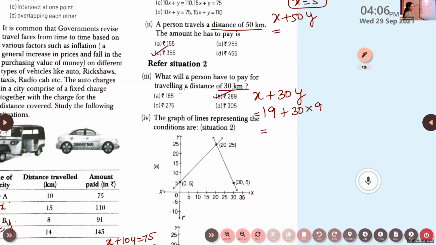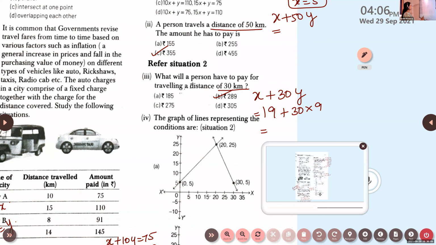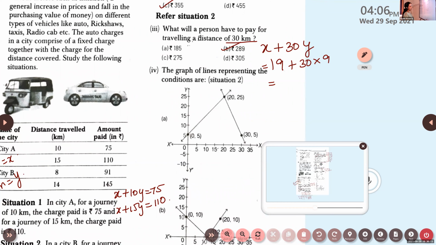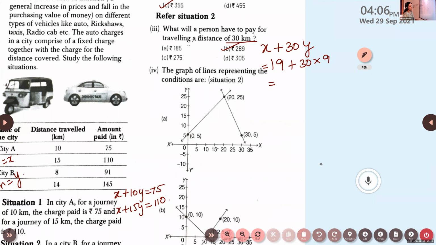From the graph, you have to select which one represents. Go through the first graph. Which are the two equations in the second case? x plus 10y is equal to 75, that is for the first situation.